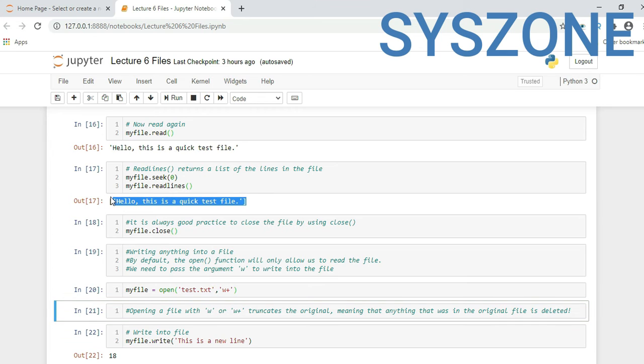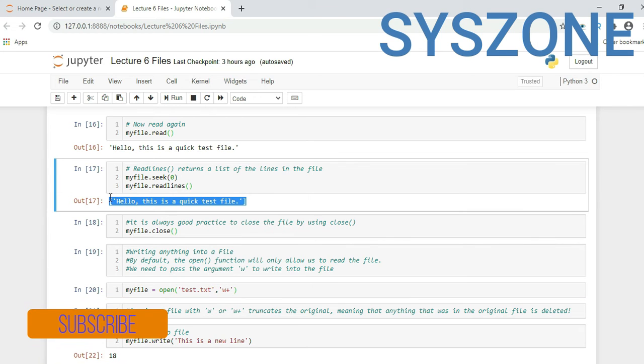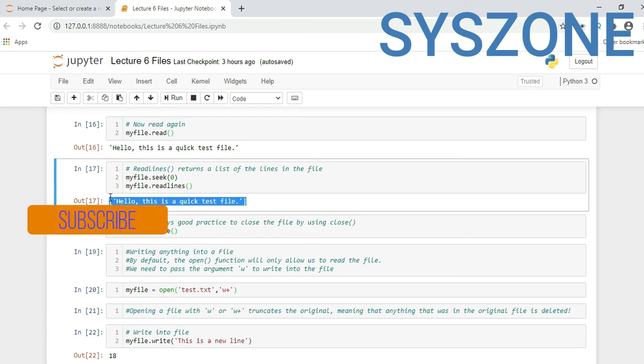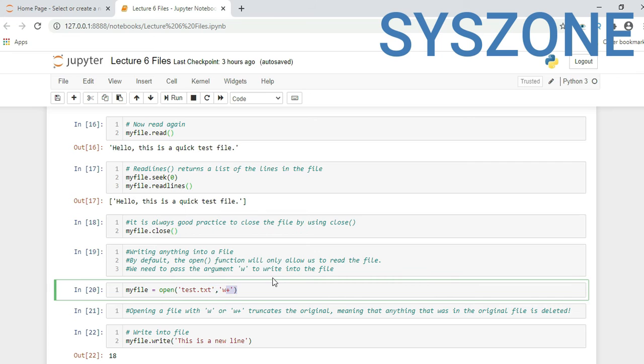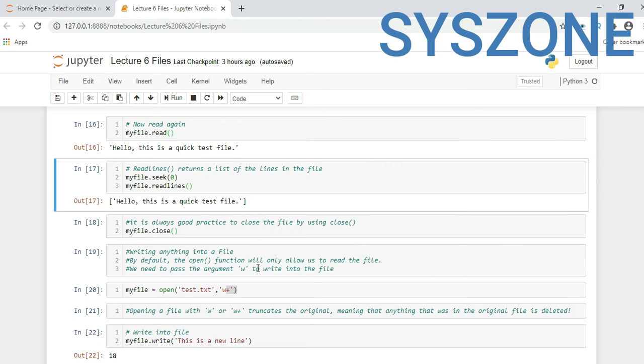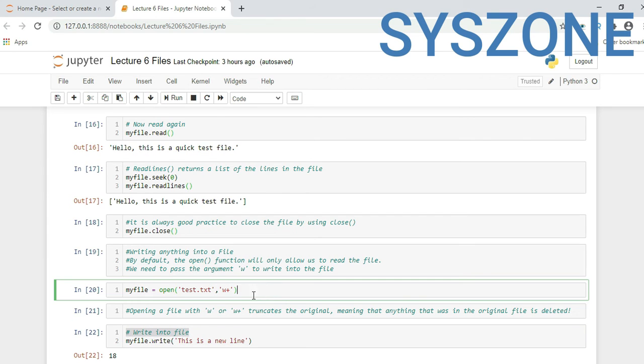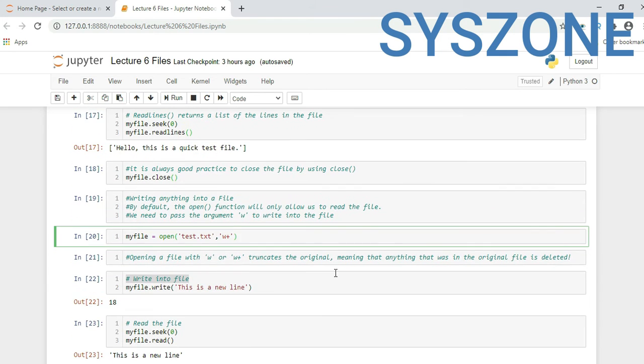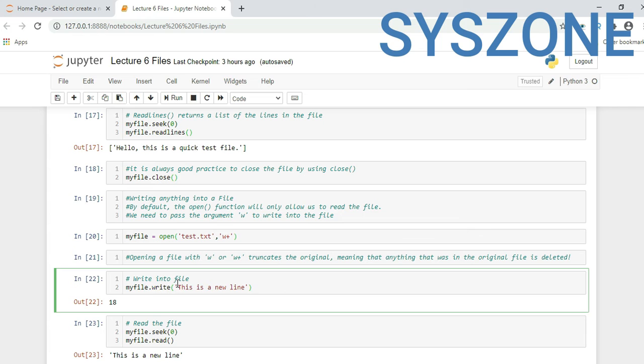So in the earlier code where we were reading a file, some text was available at that time. Now when we try to use this mode, w or w plus, the value from the file will automatically get deleted. If you see here, in write into file, I opened the file in w plus mode. Now this is a new file, so where I wrote it, it is returning me a cursor position. So at the 18th position my cursor has reached.